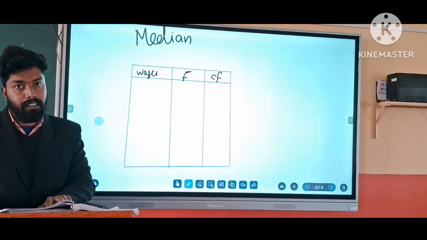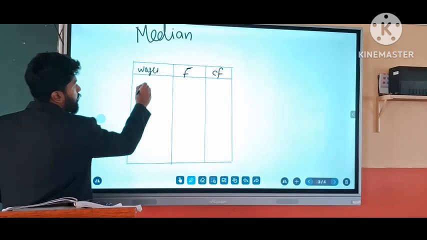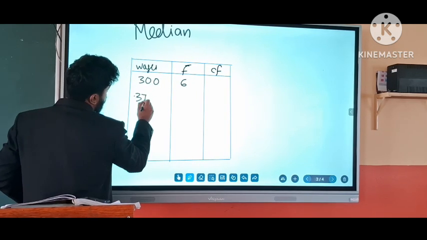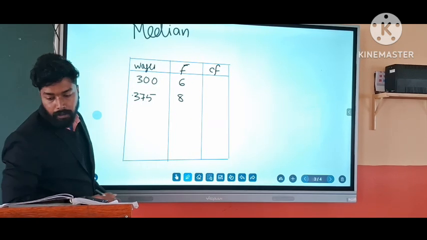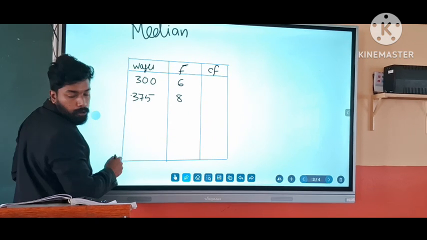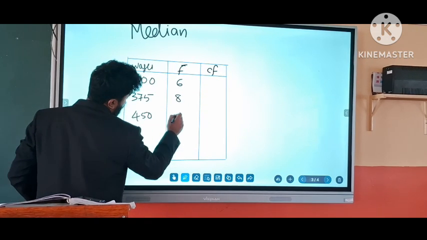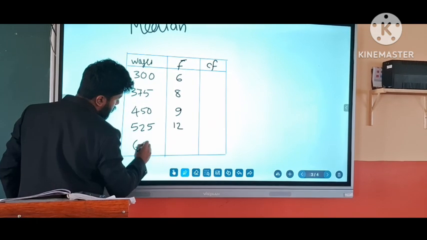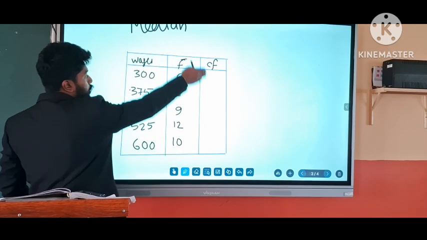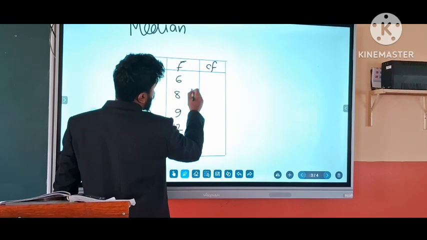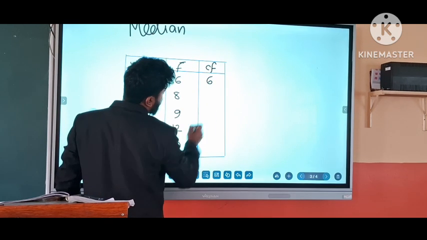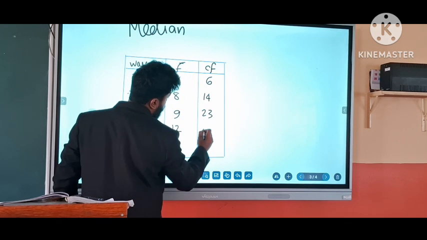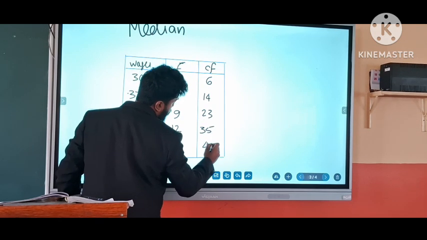So 300, corresponding frequency is 6. 375, 8. Then 450, 9. 525, 12. 600, 10. So what is the cumulative frequency? Yes, we have to add the numbers. 6 is 6 itself, then 6 plus 8 is 14, 14 plus 9 is 23, 23 plus 12 is 35, 35 plus 10 is equal to 45.